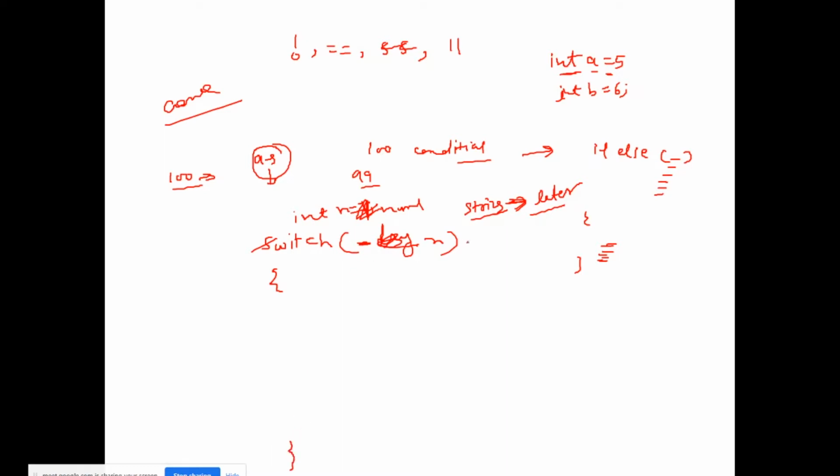Suppose we have an integer, and I will go to the next slide so you can understand better. Suppose I declare a variable int day is equal to 4, and here I will have switch. Please listen carefully so that no question remains after this, right? Switch day.